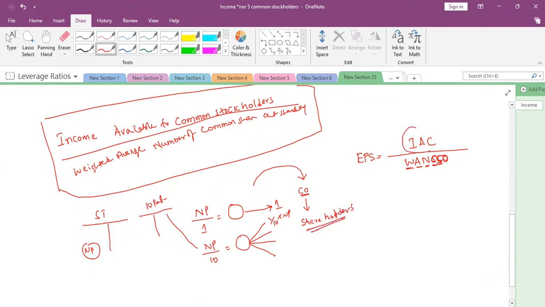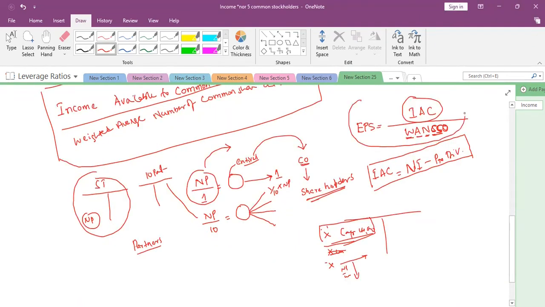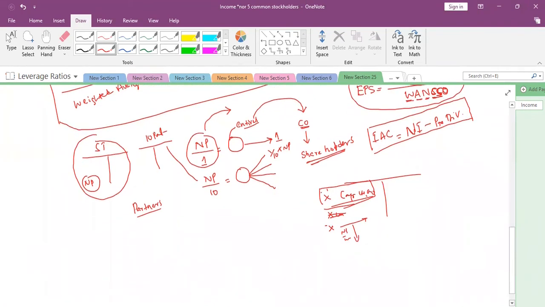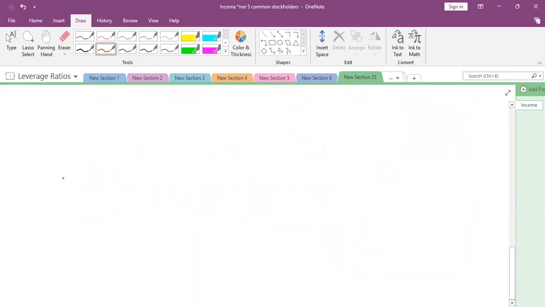So income available to the common stockholder here is nothing but what? Net income minus preference dividend, if any, right? So why are we calculating the EPS? I have started explaining conceptually.